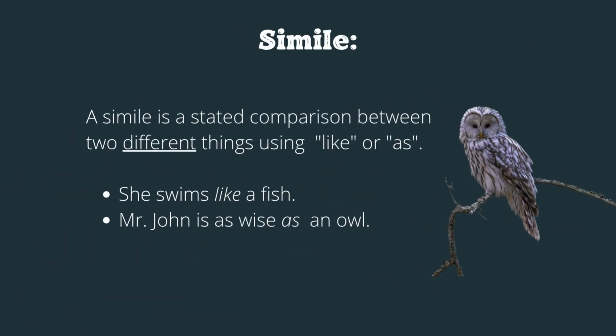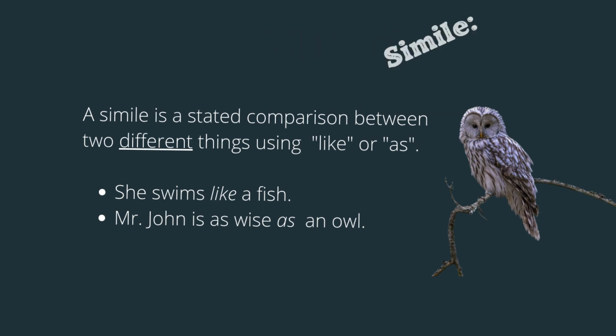A simile is a comparison between two different things using like or as. She swims like a fish. Mr. John is as wise as an owl. So we are comparing Mr. John to an owl, and we are using the article of likeness as.